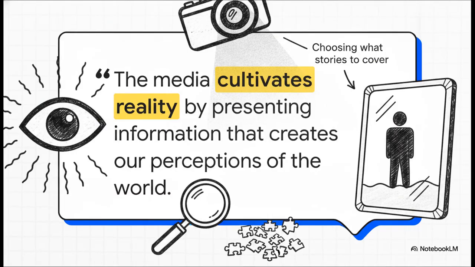Think of it kind of like this. The media isn't just some passive mirror perfectly reflecting the world back at us. No, it acts as an active lens. By choosing which stories even get covered, how they're covered, and exactly what details get the spotlight, the media, as the OpenStax text puts it, actively cultivates our reality. And that is exactly why we have to be critical consumers of information. Because the frame we are looking through, well, it was intentionally chosen by someone else.